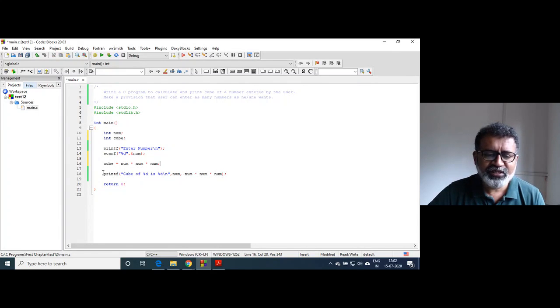What will happen when this statement is executed? When control comes across percent, it will fetch the value of num, whatever you have entered. When it comes here, it will cross this second comma, and here control finds this expression. So if you entered 5, that is 5 into 5 into 5, that is 125, and 125 will be printed here. That's it. Okay.